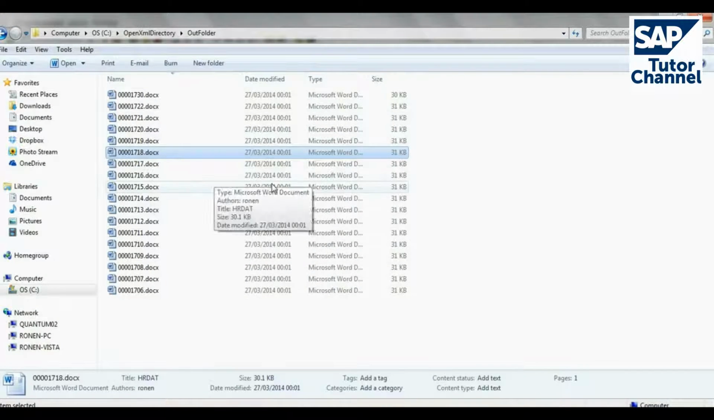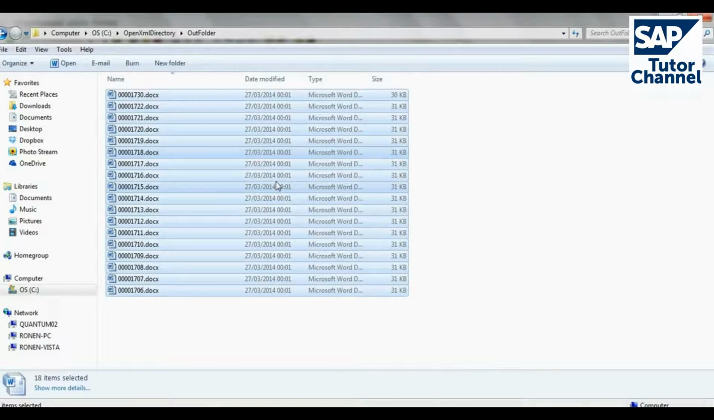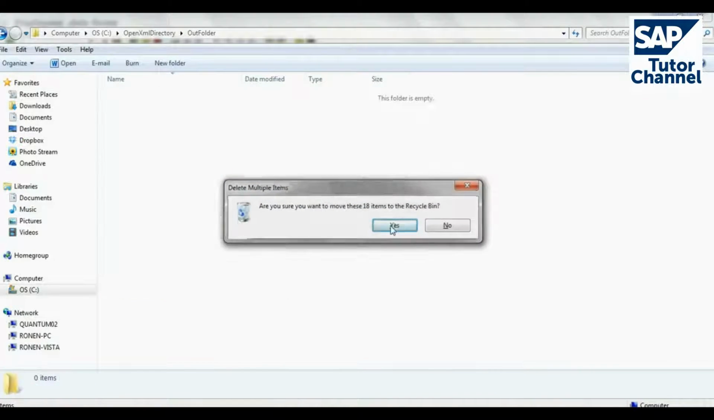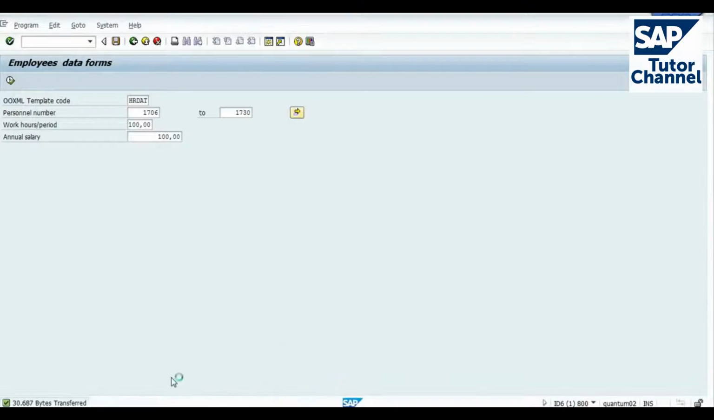Let's delete these documents and we run the program again, and now I want to see, maybe I put here 300 work hours as a parameter, and I will stay with this parameter for the annual salary. Let's run it.